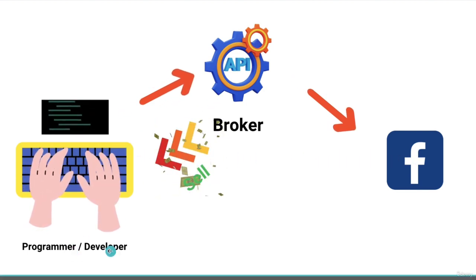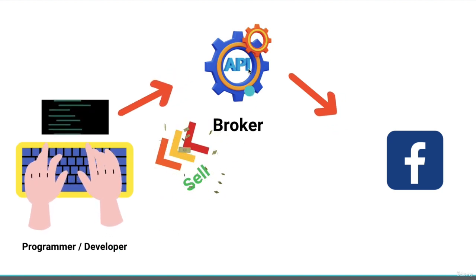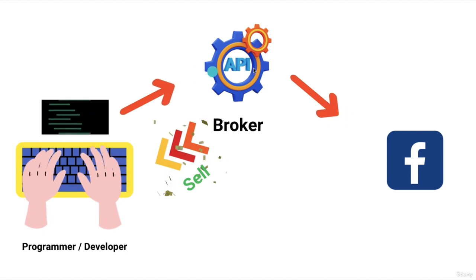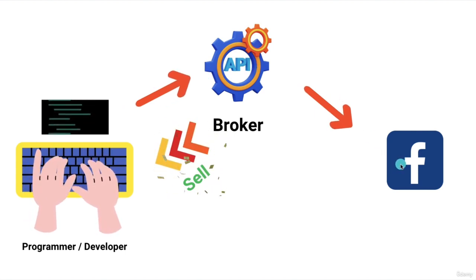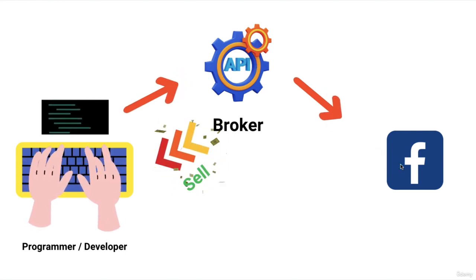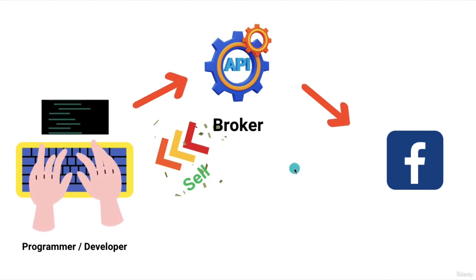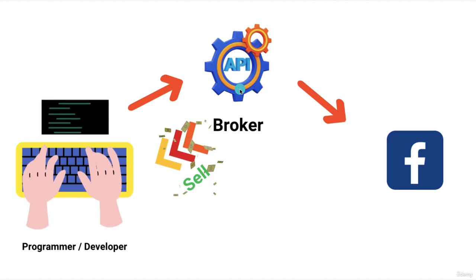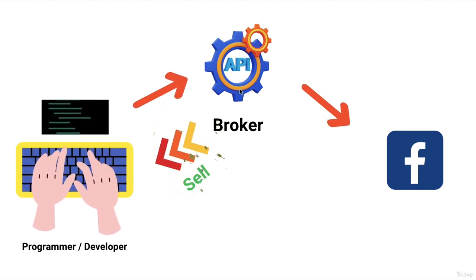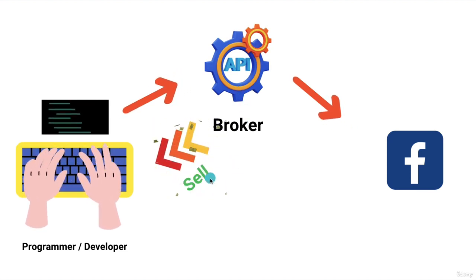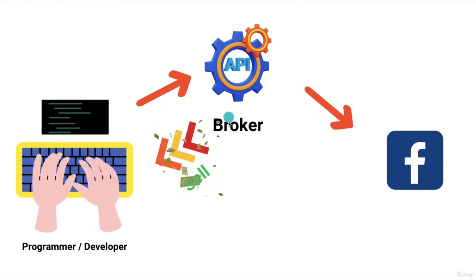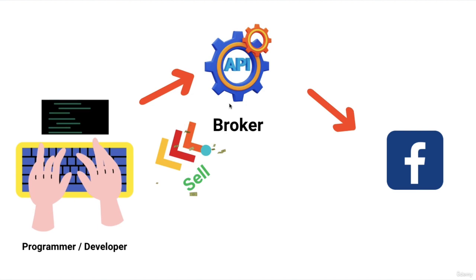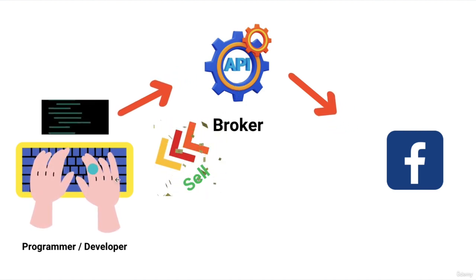These programmers or developers will pay us to access our API key, so that they can use it to access different social media platforms and tools. In this way we will make money by selling the APIs which we will build inside this course. We will also teach you how you can sell this API to these programmers or developers, so they can use our API for their project.